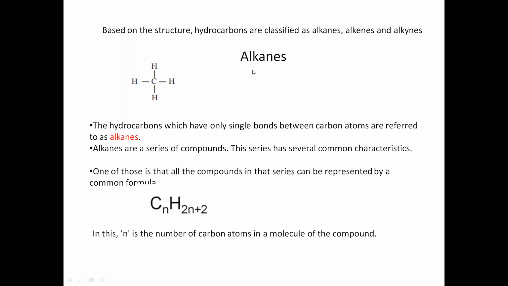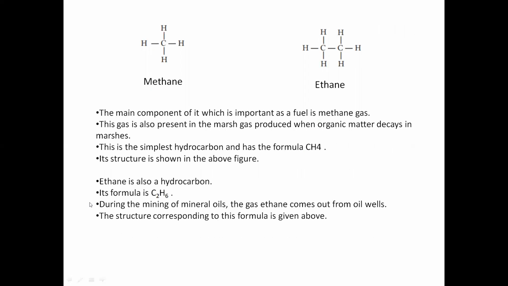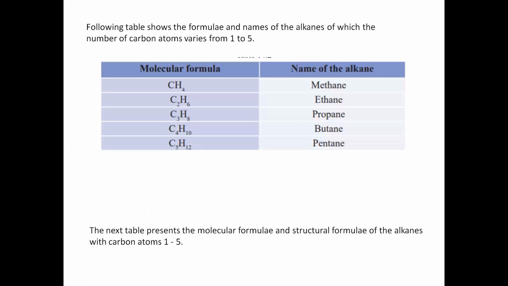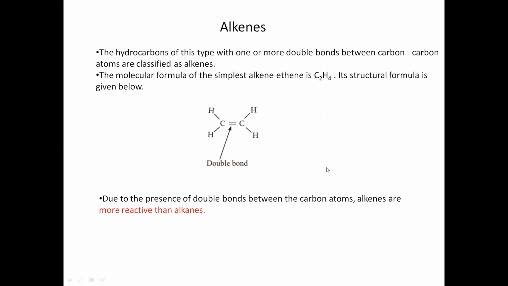The next topic was alkanes. The common formula is this for alkanes. We talked about methane and ethane, their molecular formulas and names, and then the structural formula for each. Next we talked about alkenes. Alkenes have one or more double bonds between carbon atoms. Since they have double bonds, they are more reactive than alkanes.